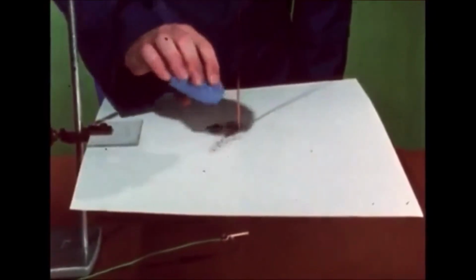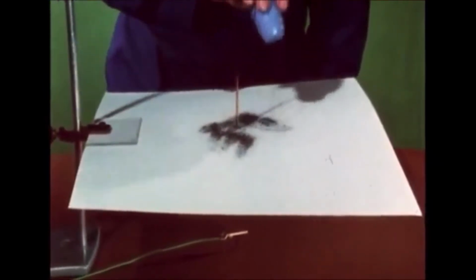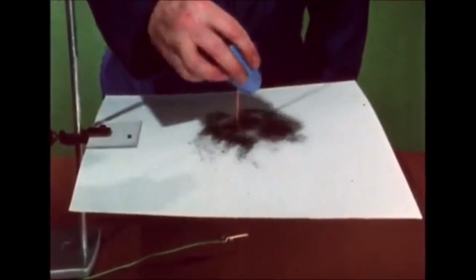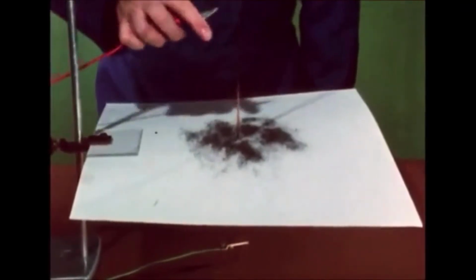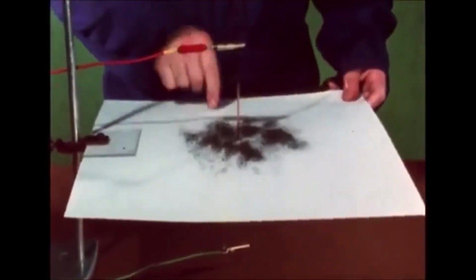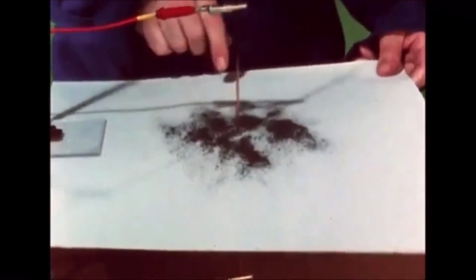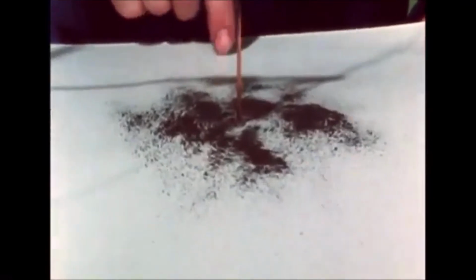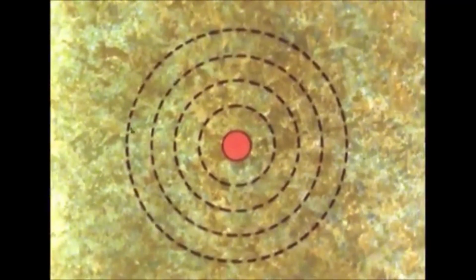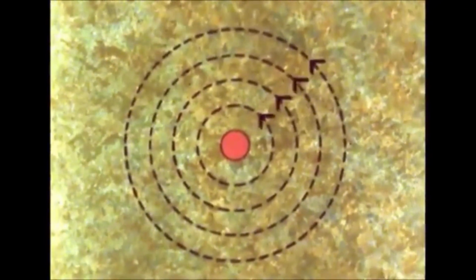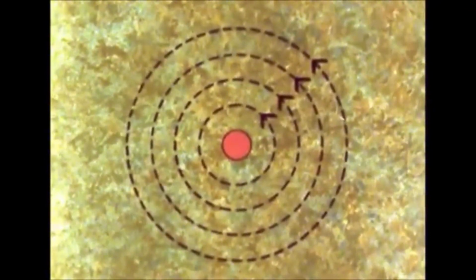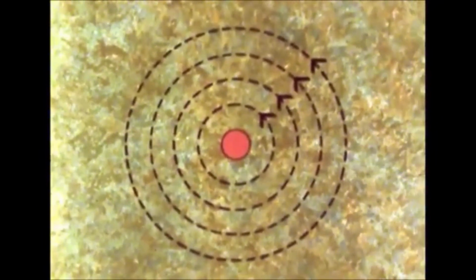Suppose we have an electron current flowing up a vertical wire and passing through a piece of card. It might seem an odd thing to do, but if we try the iron filings trick, we may be surprised to find that there is a magnetic field around the wire. The lines of force are circles with the wire at the center. And they flow either clockwise or counterclockwise, depending on the direction of flow of current in the wire. Here's how we find out which.